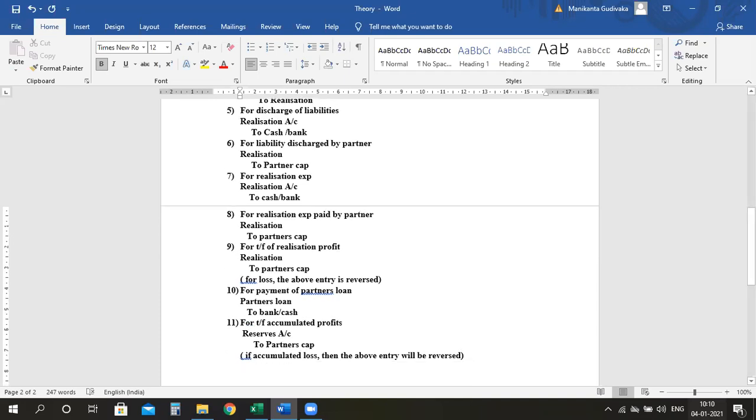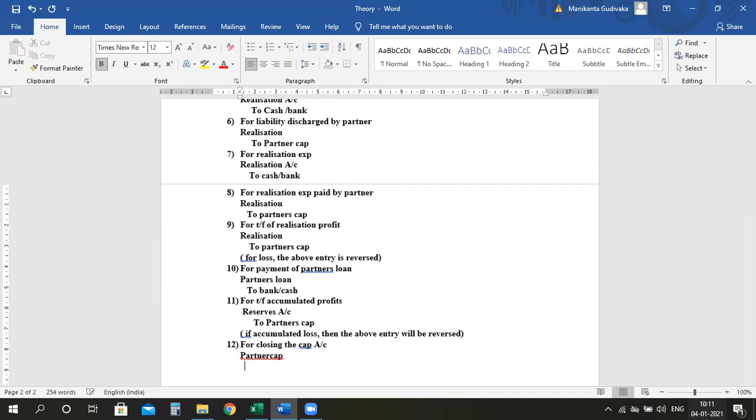The last but not the least, the final entry is for closing the capital accounts. For closing the capital accounts of the partners, you will settle it by paying cash or bank. Or sometimes, ma, if there is any amount which any one of the partner has to bring, that also will happen. Okay. For that entry, it is